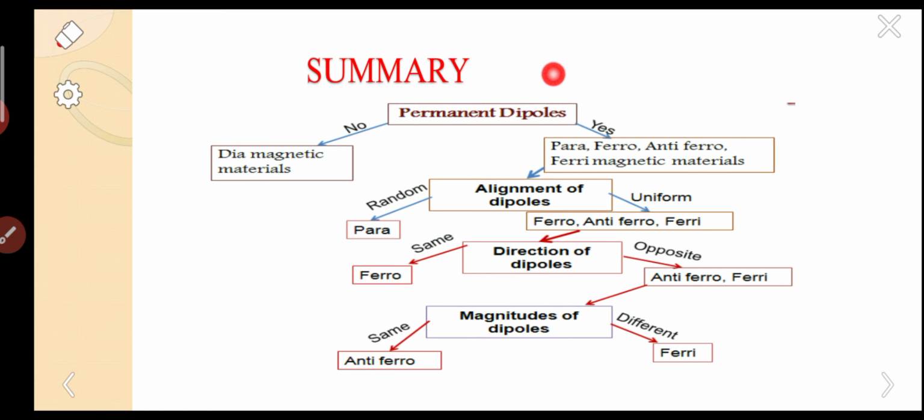Whenever in an exam you are asked to distinguish between the magnetic materials, this can be very useful. By writing this flow chart you can get minimum marks. This is the thing you have to remember carefully. This is the flow chart regarding all the magnetisms.